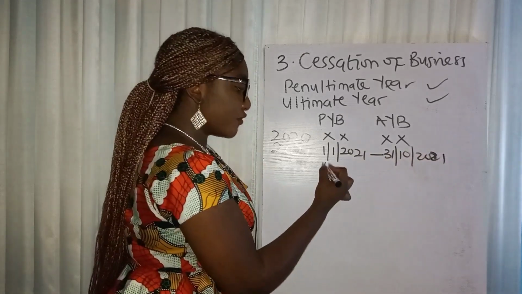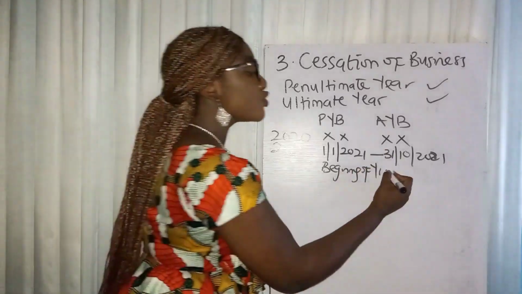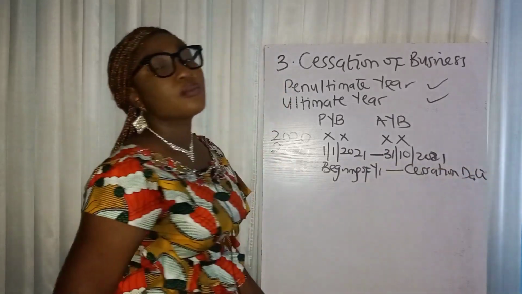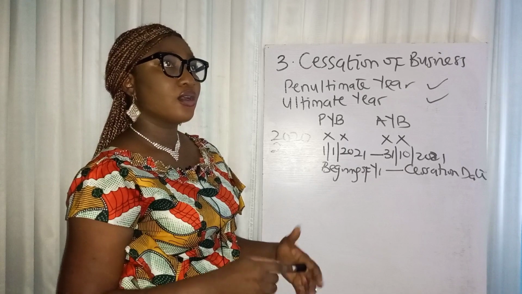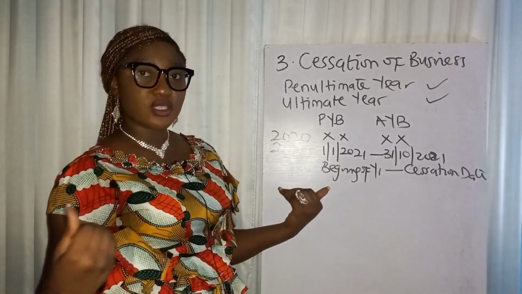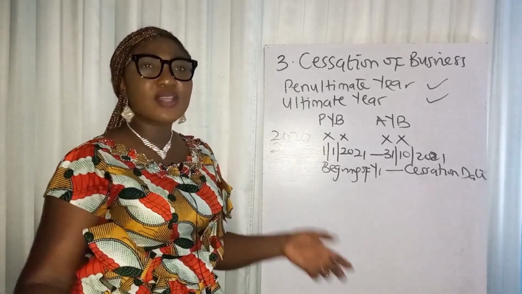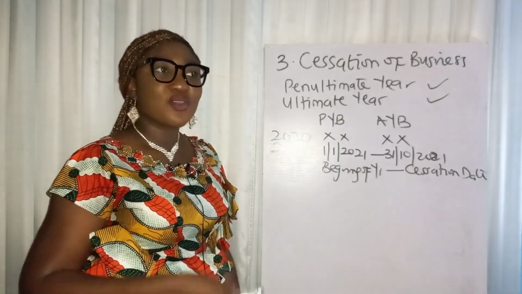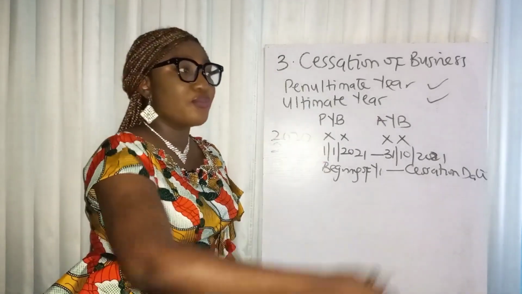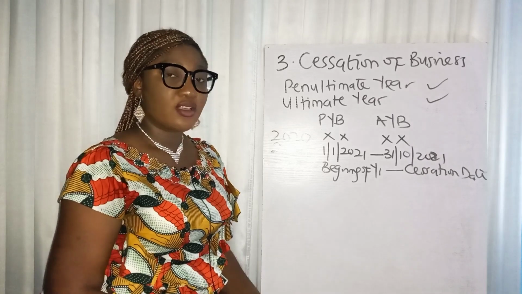As in, from the beginning of the year, which is always 1st of January, to the cessation date. And this is actual year basis now, which means all the profit I made in 2020 is what you're taxing, which is kind of unrealistic. Why does the government even do preceding year basis? Because you don't even know the profit you will make in 2020 now, and there's a deadline. They say you must pay and file before June 2020 or 2021, right?